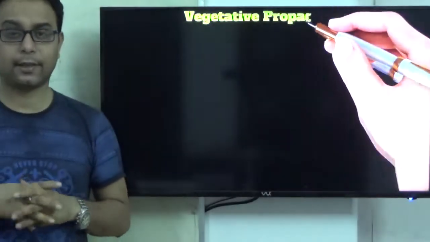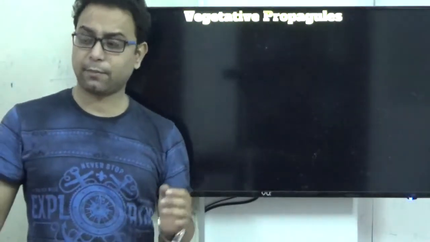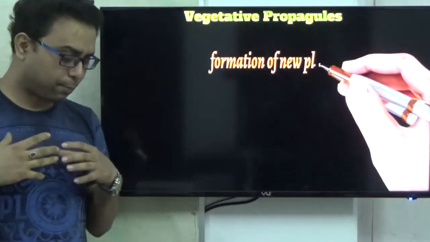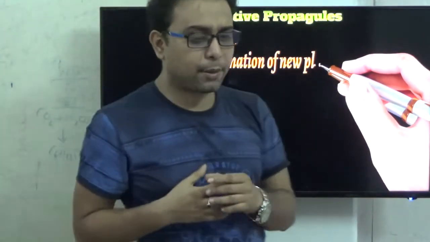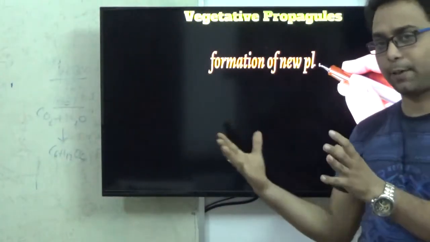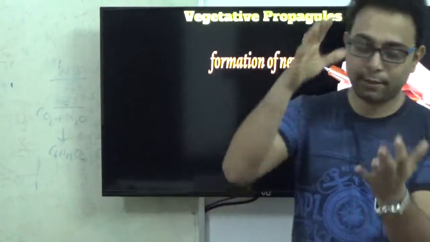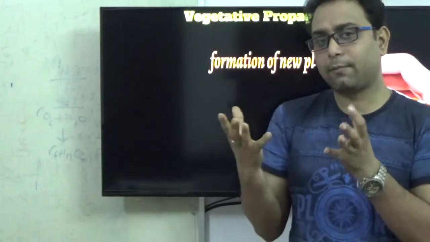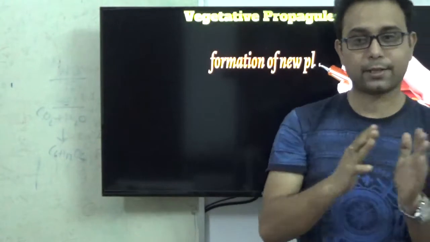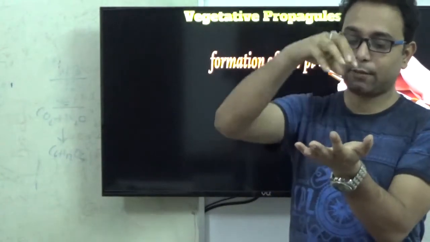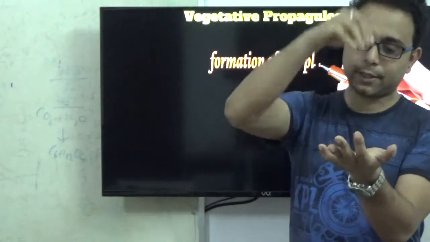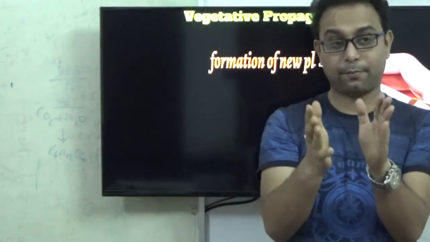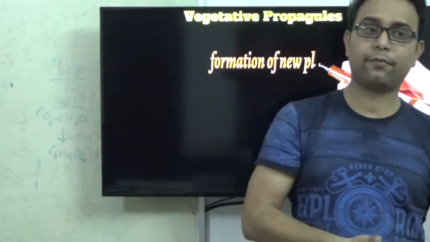Now we move to a different topic, that is vegetative propagules or vegetative propagation. Vegetative propagation is mainly a process of plants, because in plants there are two types of parts: one is the reproductive part, another is the vegetative part. What is meant by the vegetative part? Vegetative parts are the vegetative structures, that means the root and the stem, the different parts, but the reproductive part is the flower.